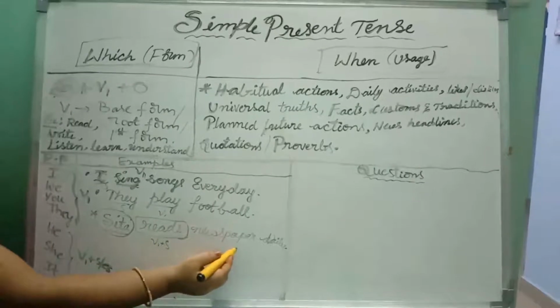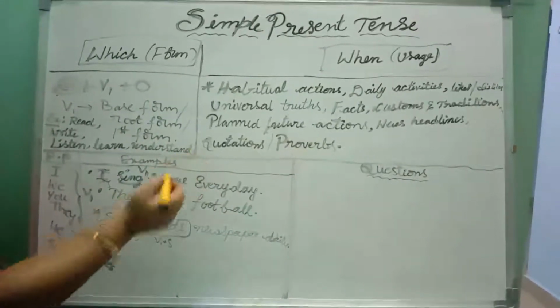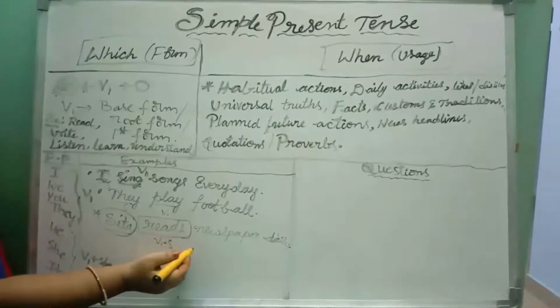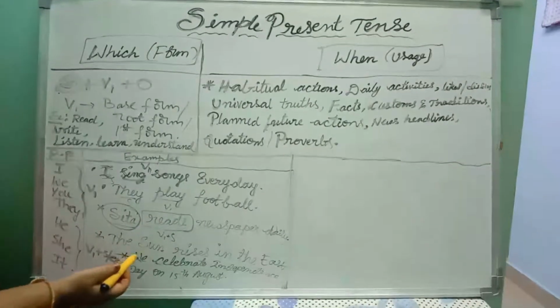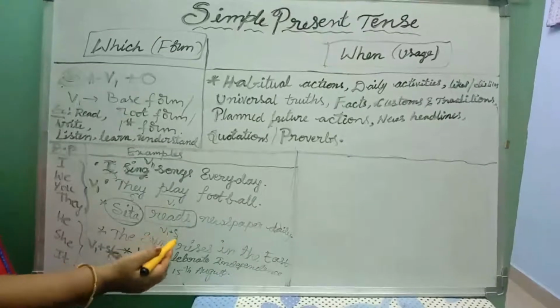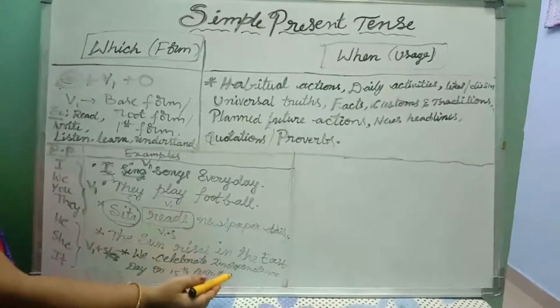Sita reads newspaper daily. Okay, so this is her habit, Sita's habit. So we wrote this sentence in simple present tense. Let us take another example. The sun rises in the east. This is a universal truth, right? The sun rises in the east.